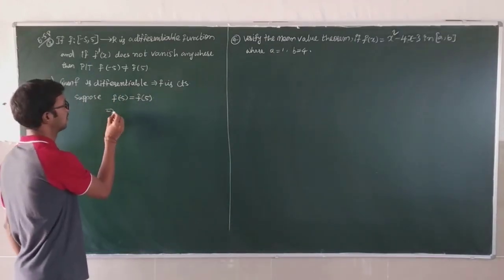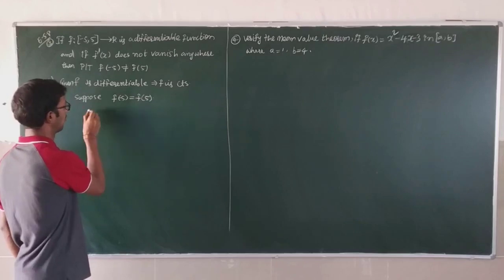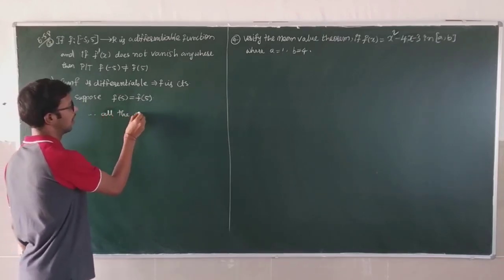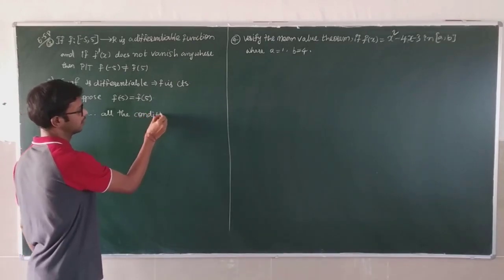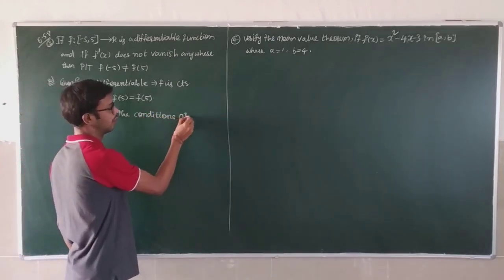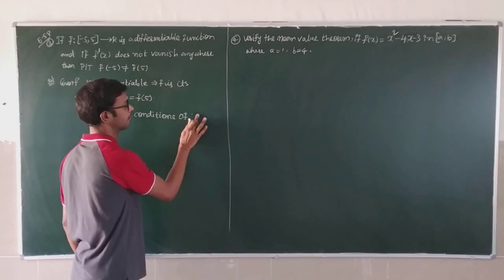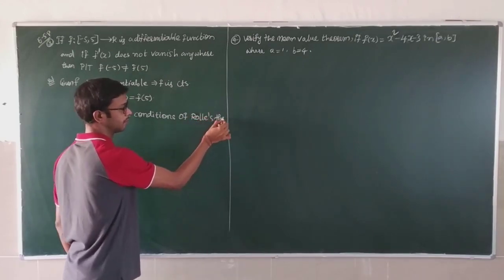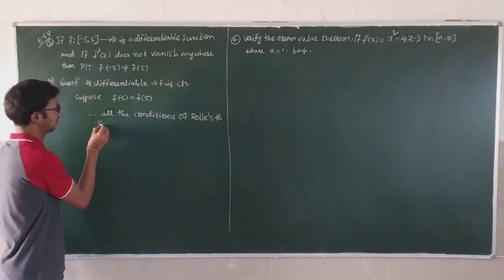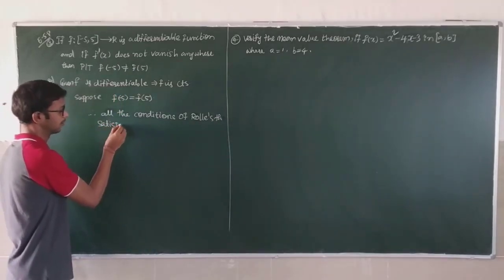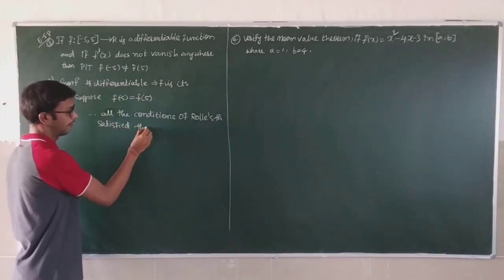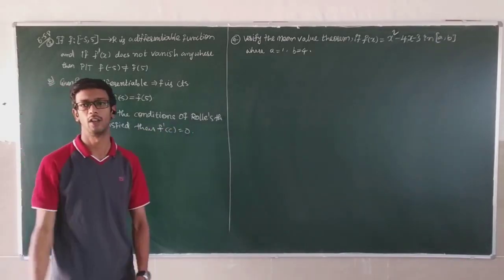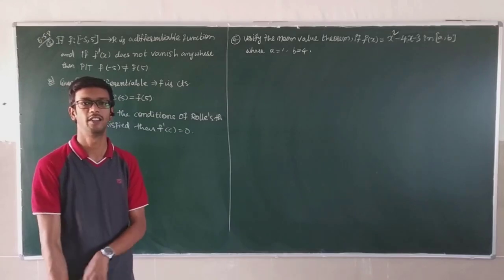Therefore, all the conditions of Rolle's theorem are satisfied, then f dash of c is equal to 0.